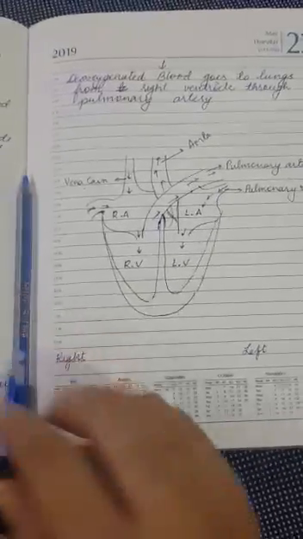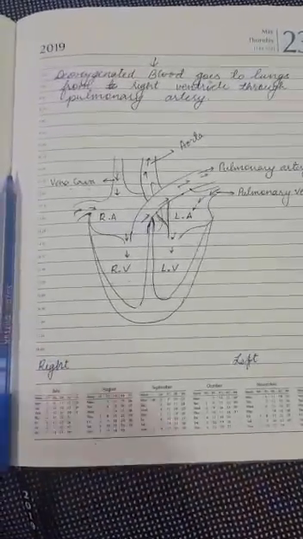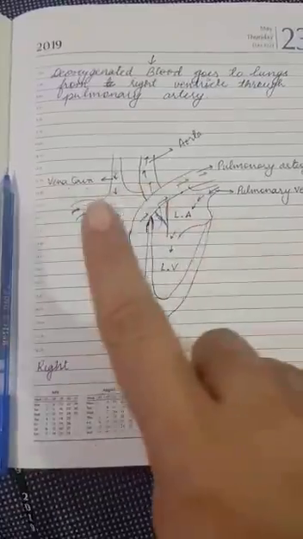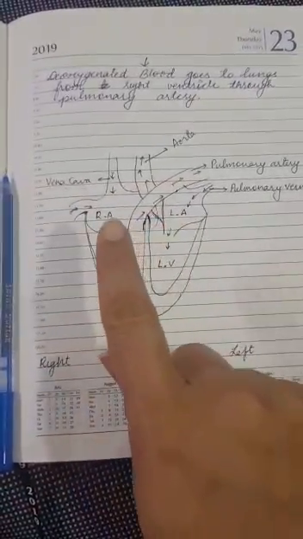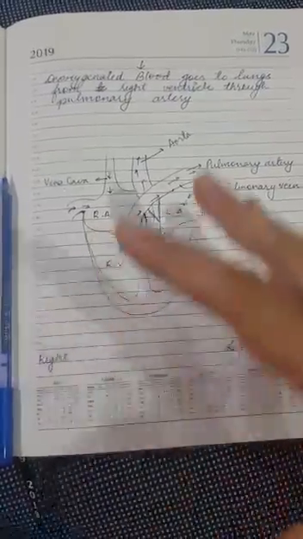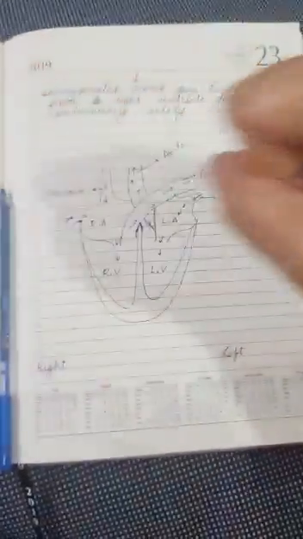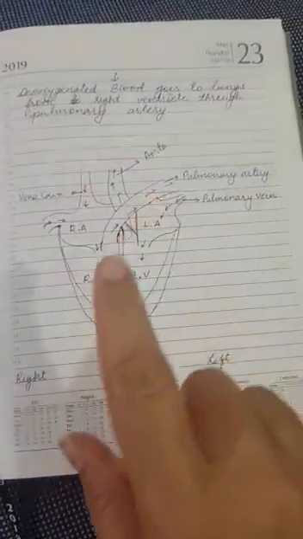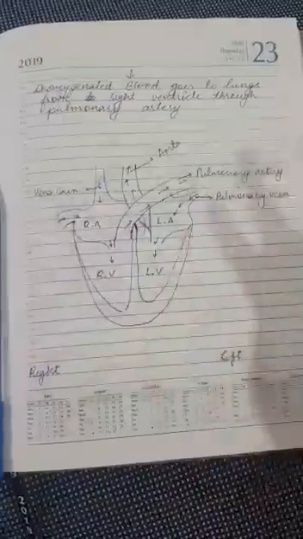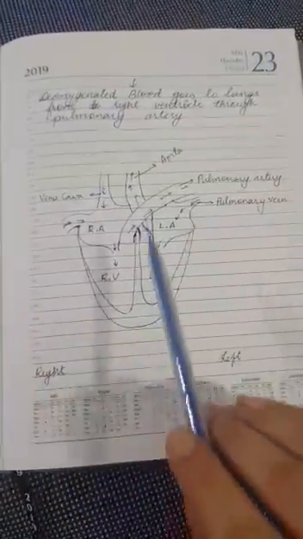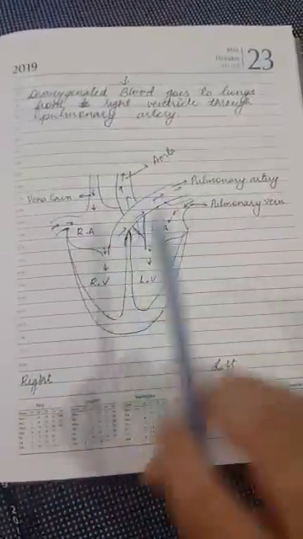Now let me tell you one thing: the contraction of both the atria will happen together. That means both the atria will contract together, and both the ventricles will push the blood outside the heart together. So this is how the whole process will be carried out.